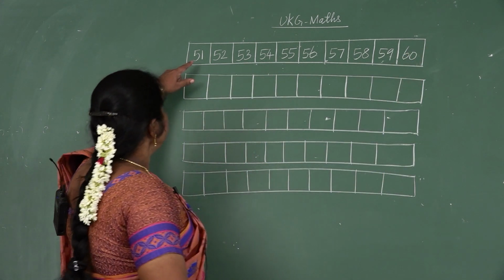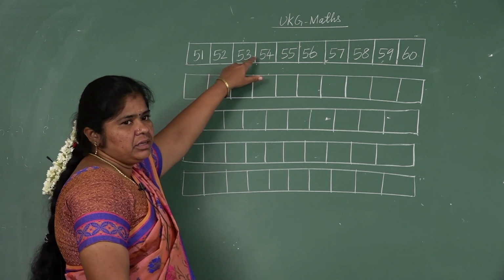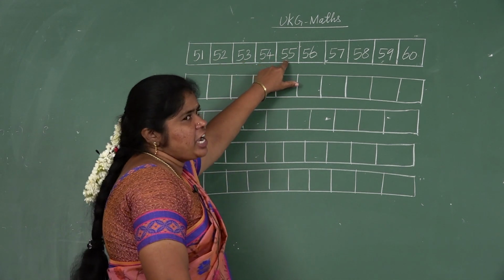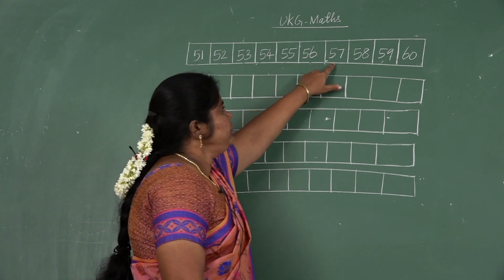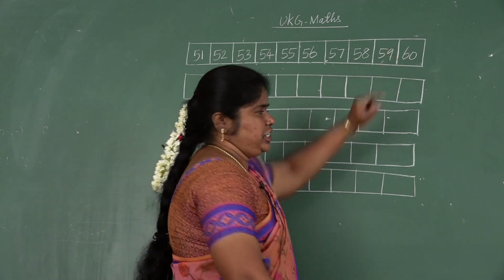Again listen children. 51, 52, 53, 54, 55, 56, 57, 58, 59, 60.